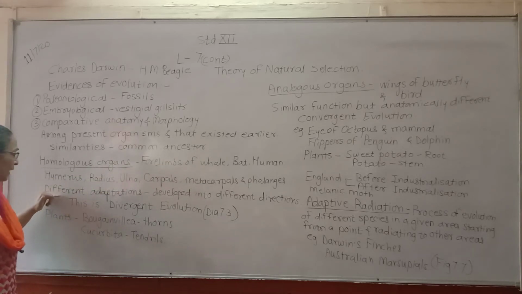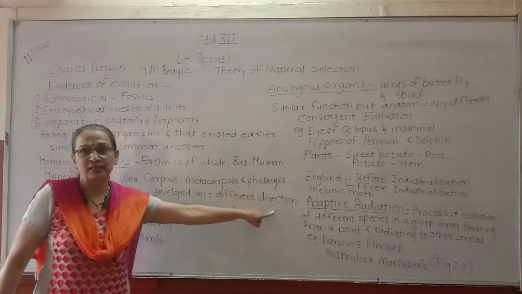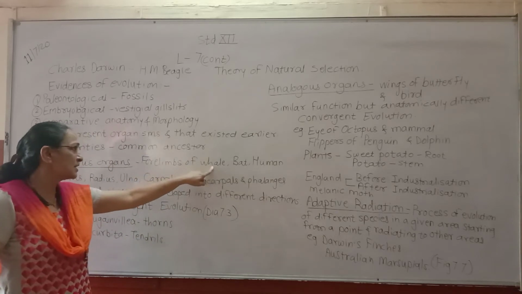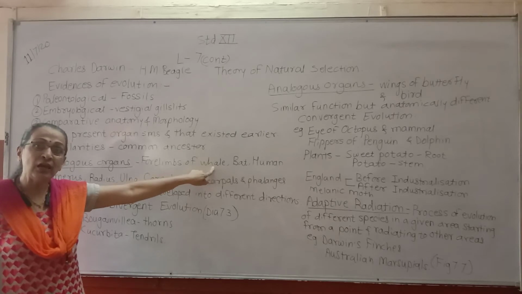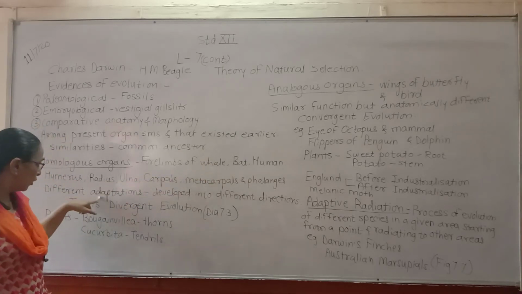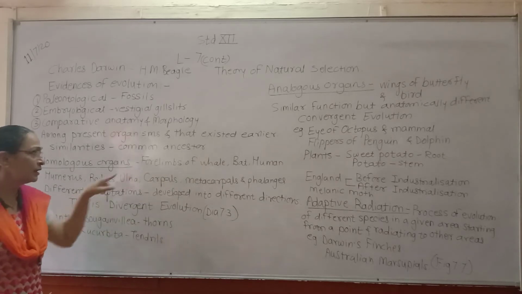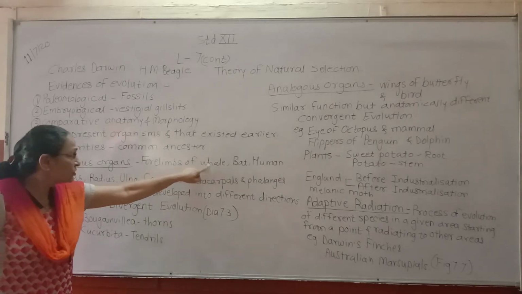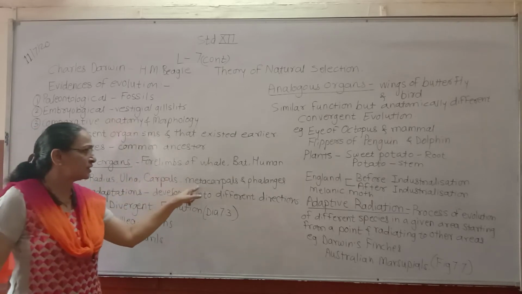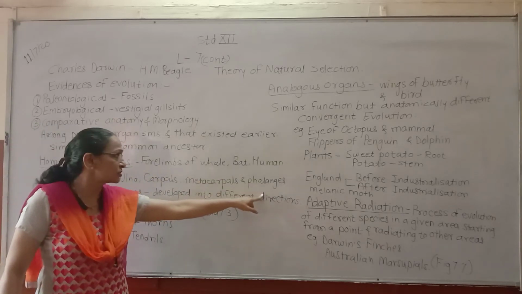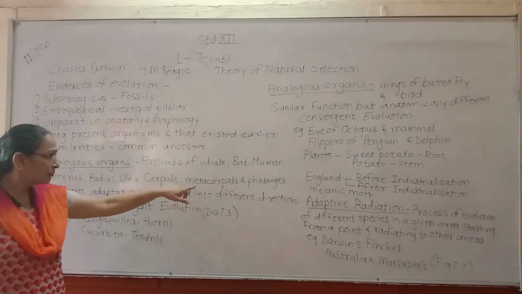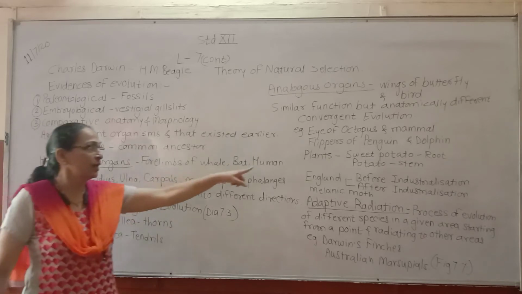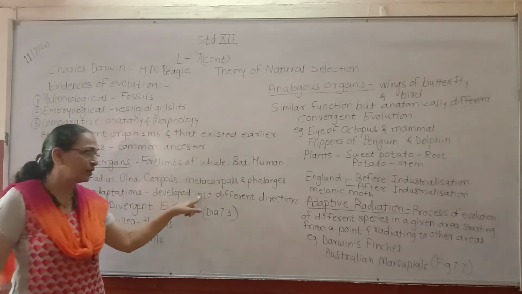Here different adaptations of organisms have developed in different directions. The whale, as you know, is an aquatic animal, so for adaptation to the aquatic habitat it has fins, but the fins show the presence of all these skeletal structures. In the same way the bat is aerial, so it has a different adaptation, and human beings have a different way of locomotion.